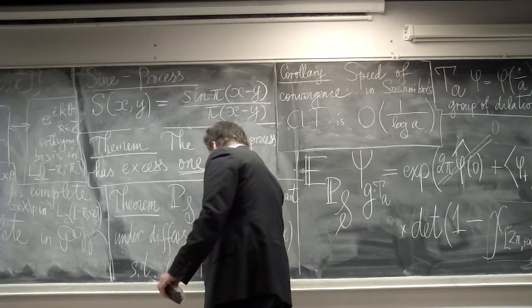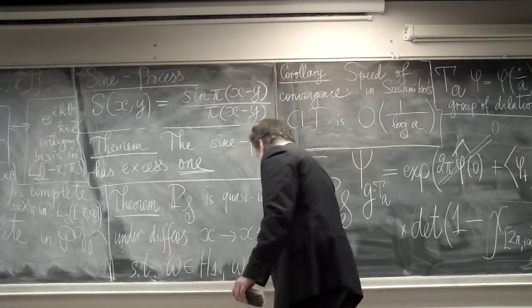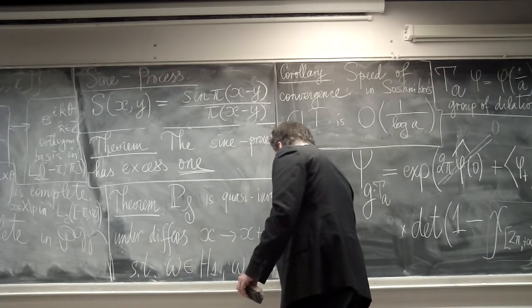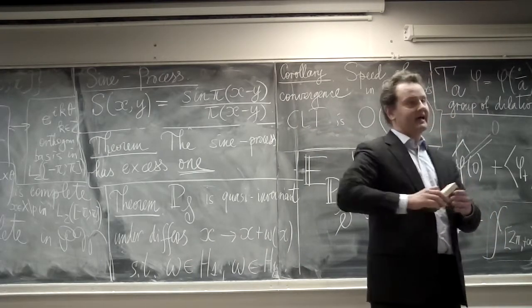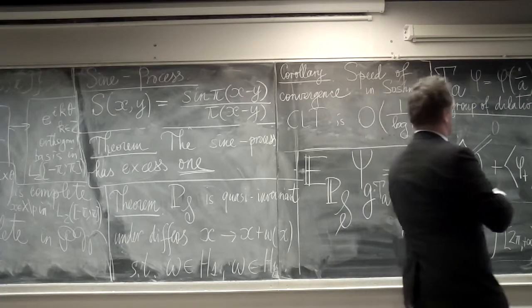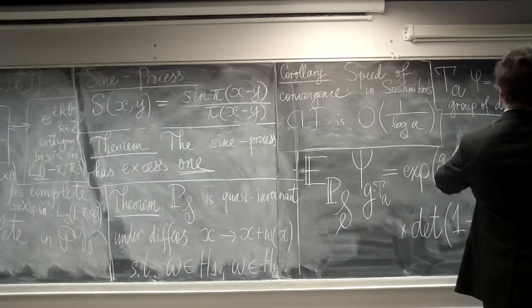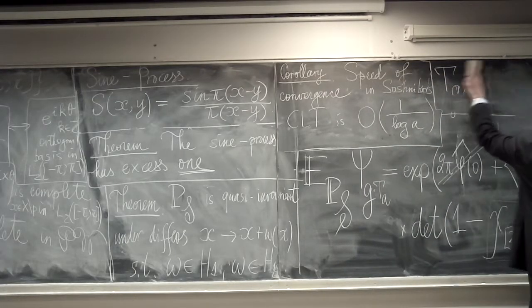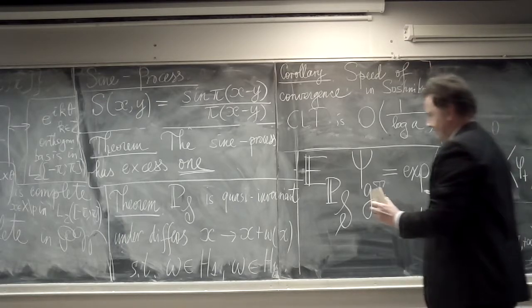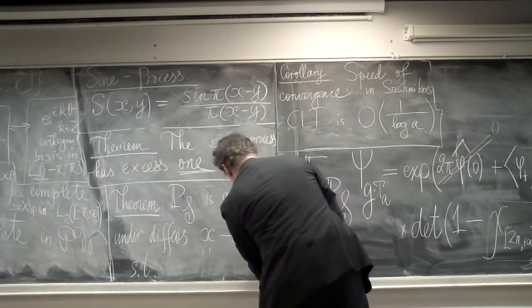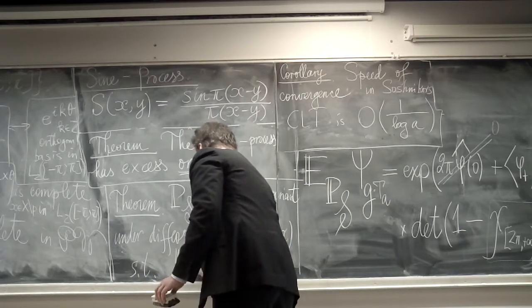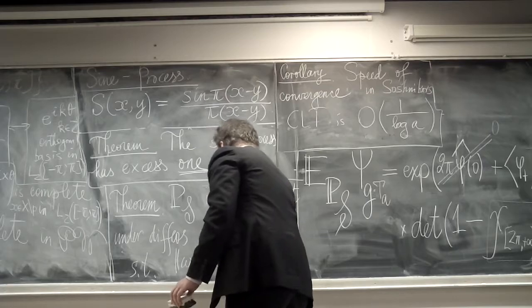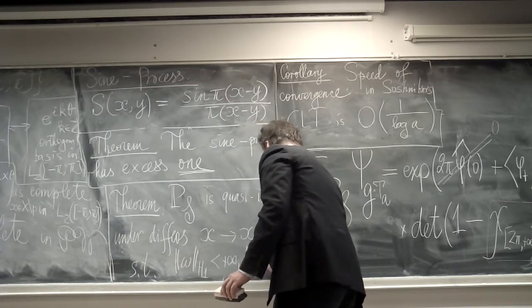omega belongs to H1 and omega belongs to H1 half. What I mean is that the semi-norm of omega in H1 is finite, and the semi-norm in H1 half is finite.